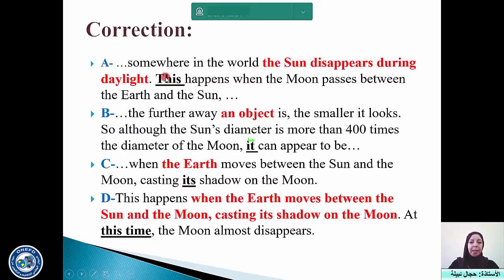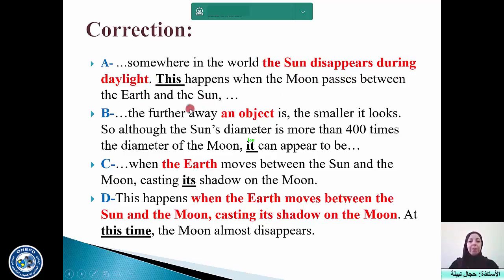So this in paragraph 1: this happens when the moon passes between the earth and the sun. So what is this? What happens exactly? It is the sentence immediately before. The sentence: the sun disappears during daylight. This happens when the moon passes between the earth and the sun. So you can answer immediately like this: the sun disappears during the daylight, or turn it into a noun phrase and say the disappearance of the sun during daylight.